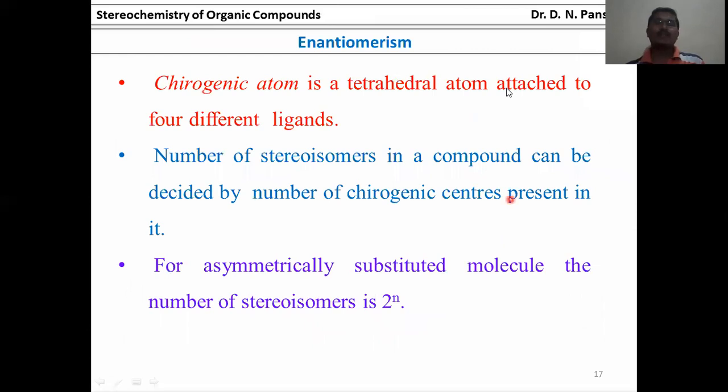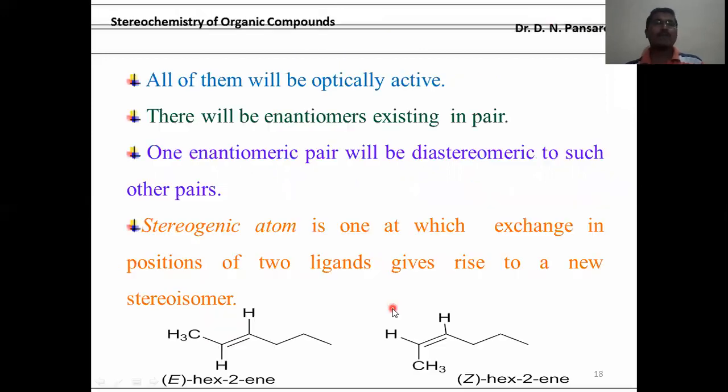A chirogenic atom is a tetrahedral atom attached to different ligands. The number of stereoisomers in a compound can be decided by the number of chirogenic centers present in it. For asymmetrically substituted molecules, the number of stereoisomers is 2 raised to n.